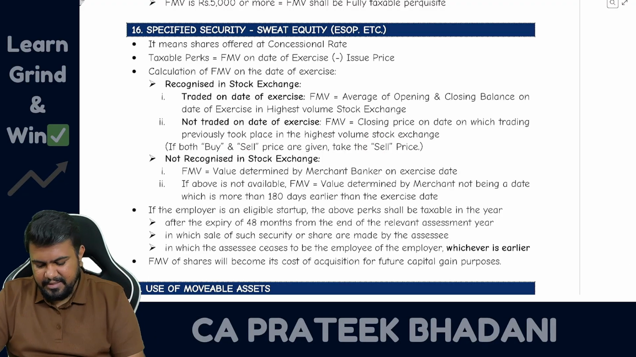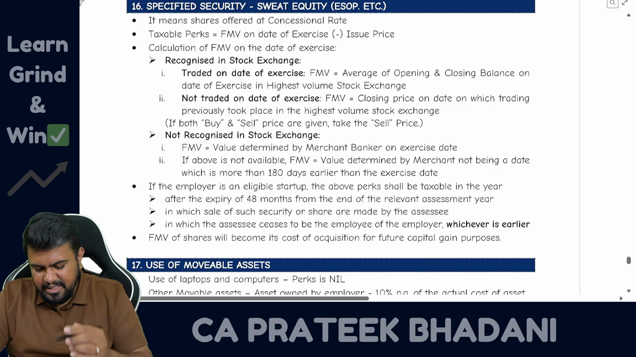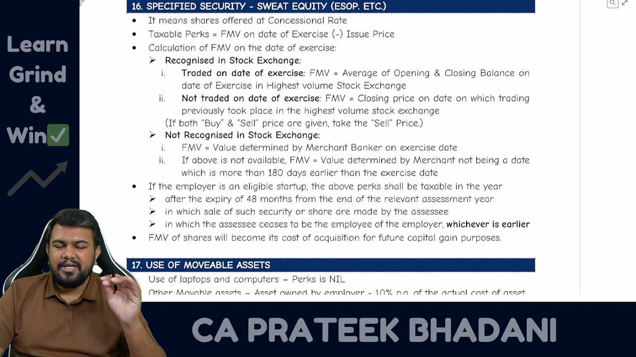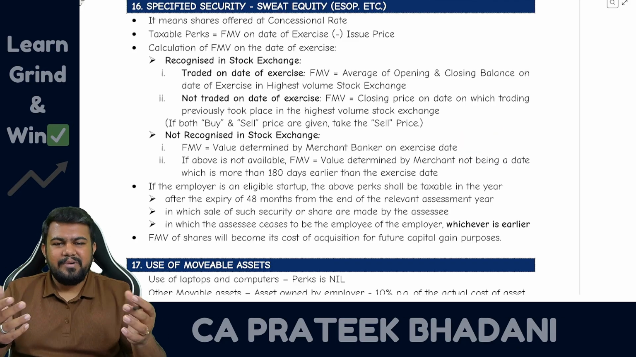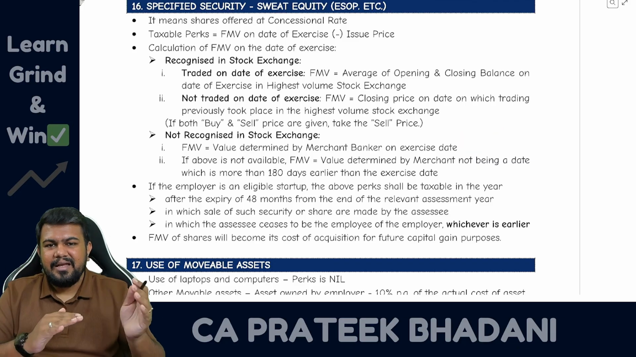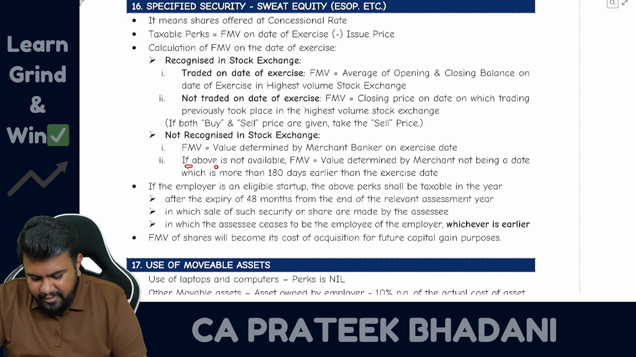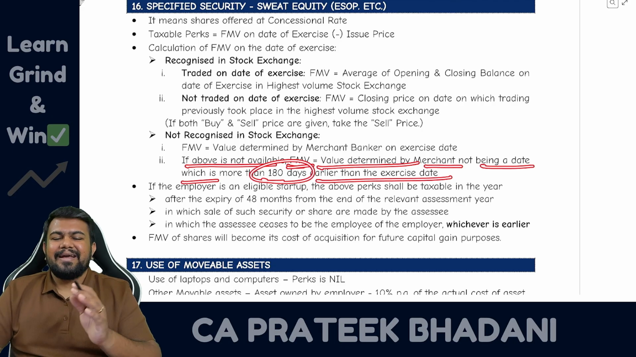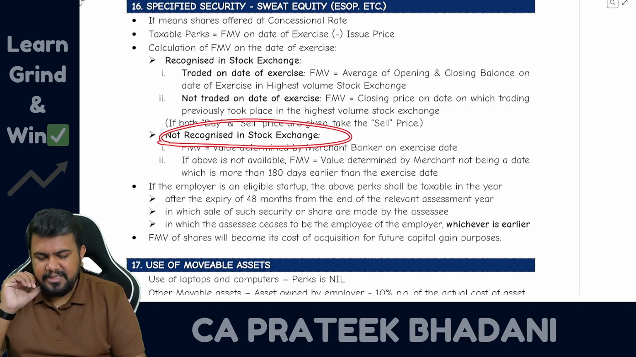If buy price is given and sell price is also given in the question, then just take the sell price and solve the answer. Then what if the shares are not recognized in a stock exchange? In such case, fair market value is the value determined by the merchant banker on the exercise date. But sir, every day it is not possible to get the value from a merchant banker. That is why this merchant banker value can be up to 6 months old also. So if the above is not available, then fair market value is the value determined by a merchant banker, not being a date which is more than 180 days earlier than the exercise date. So up to 180 days old value is also acceptable if it is not recognized in a stock exchange.